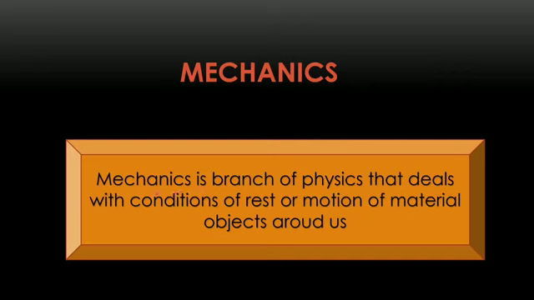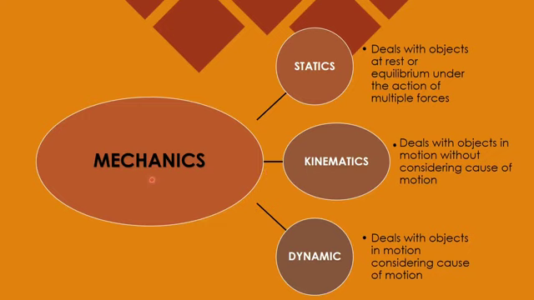So you should know what is mechanics. Mechanics is of course the branch of physics that deals with the conditions of rest or motion of the material objects around us. So this is important for you to note, that mechanics is a branch of physics in which we are dealing with the conditions of rest or motion of the material objects which are around us. So mechanics we can divide into three categories. One is statics, another is kinematics, and the third one is dynamics.